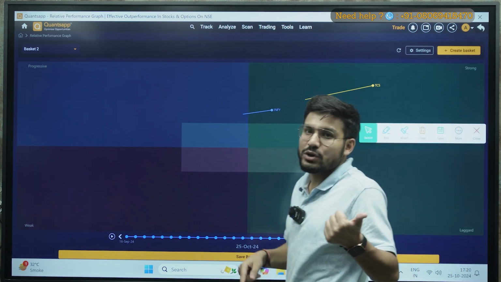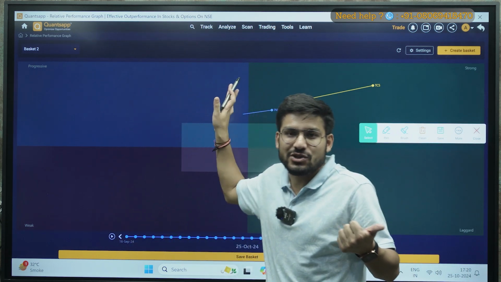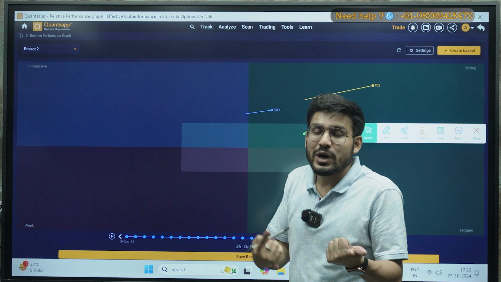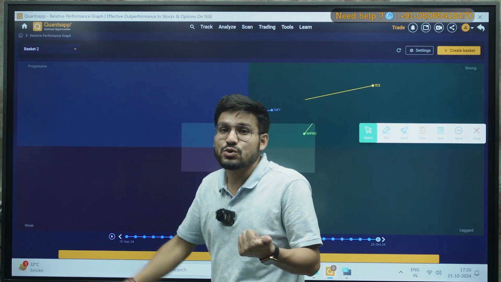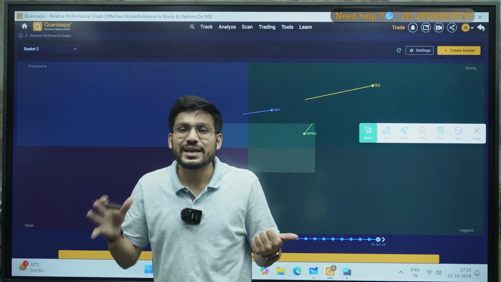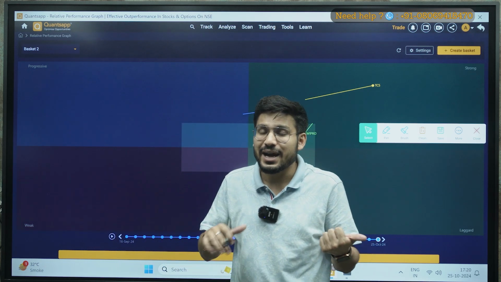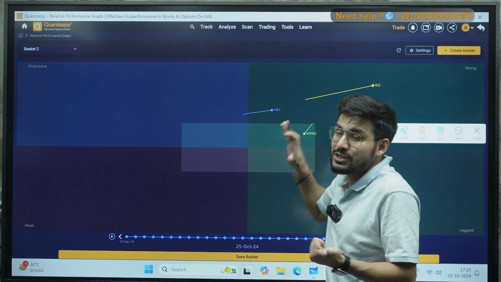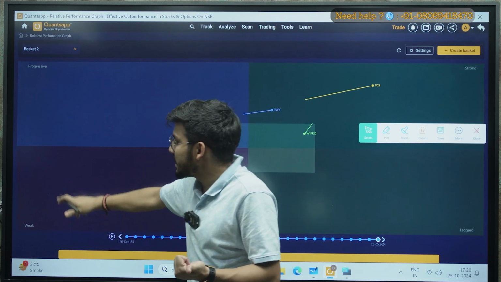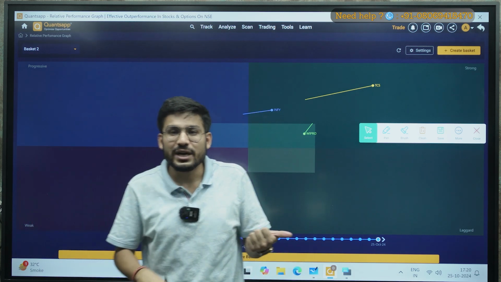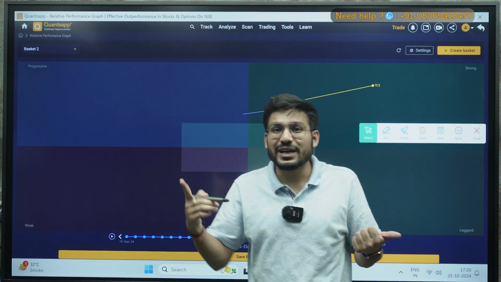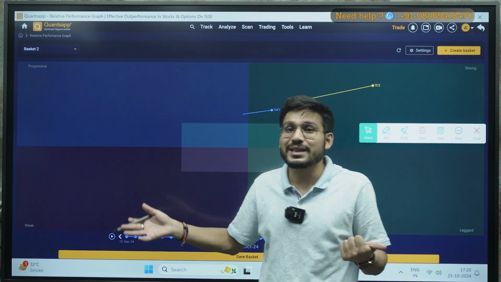So one reason could be that Nifty is falling, and that is why it is in the strong zone, right? So what we can do, first of all, if we are using the RPG, is see what the market sentiments are currently. If the market is falling very rapidly, and at that time my stock is crossing from weak to progressive, it means that the stock is outperforming Nifty currently. So we can go and make that trade.